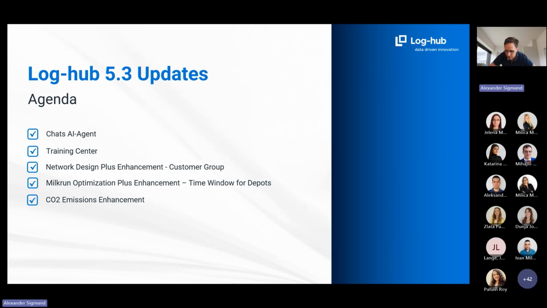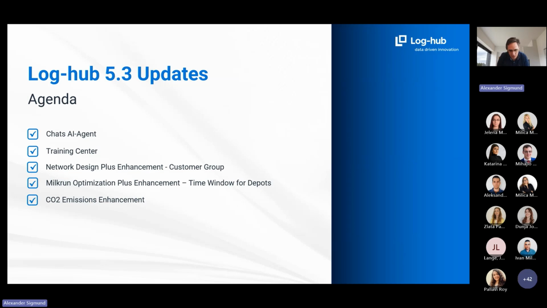Then additionally, we also implemented now finally a training center. So as you know, we have our regular on-demand trainings where you can dial in also for free, and our trainers will show you how the supply chain apps work. Now we have additionally our training center where you can take tests and achieve also certificates depending on your needs and on your schedule. And this is our new training center that I will introduce today.